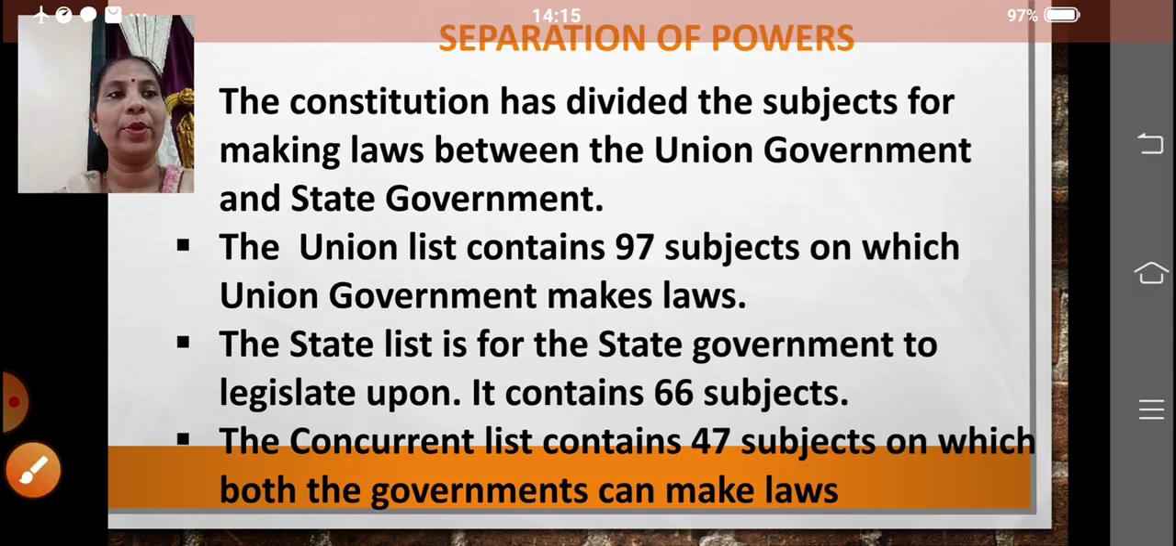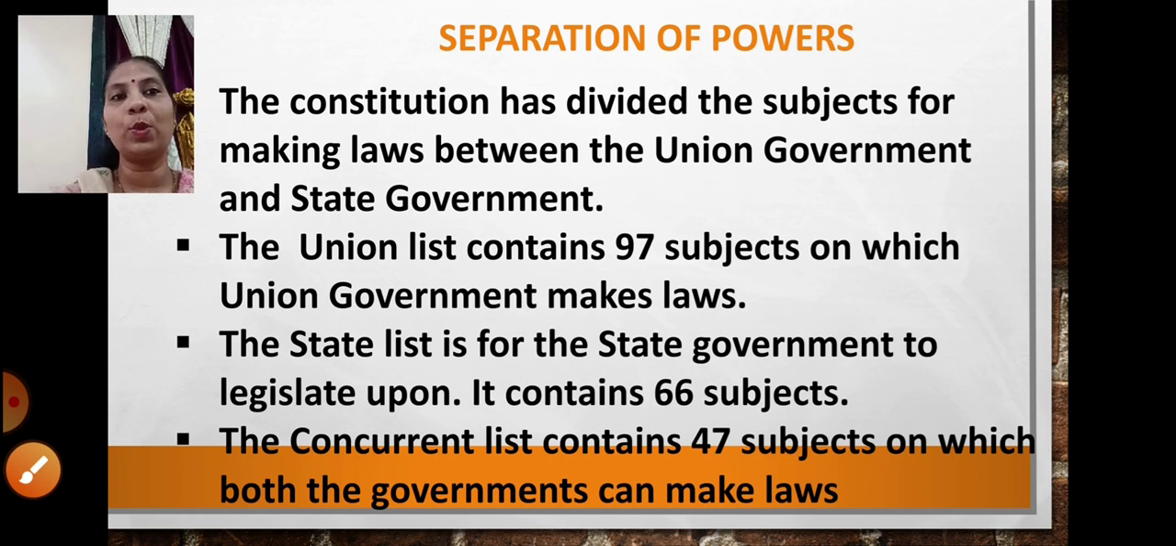Going ahead, the next thing we learned was about separation of powers. We already know that the governments are functioning at two levels. We have the union government for the entire country and the state governments for different states. The state of Maharashtra will have its own state government, Goa its own, Uttar Pradesh its own. Similarly, as many states as we have, that many state governments will be there.